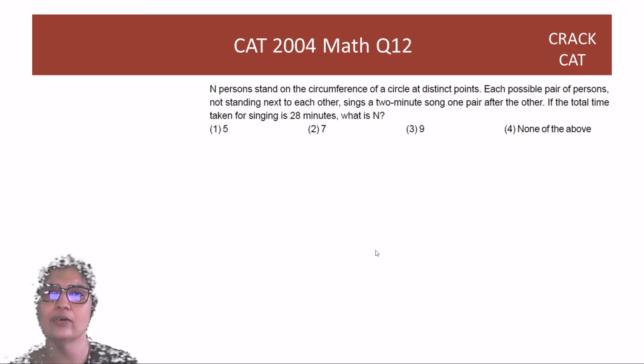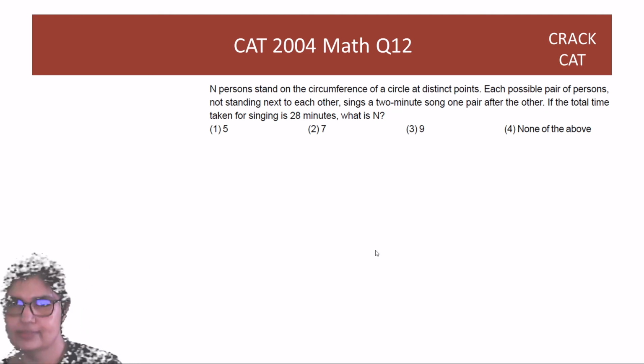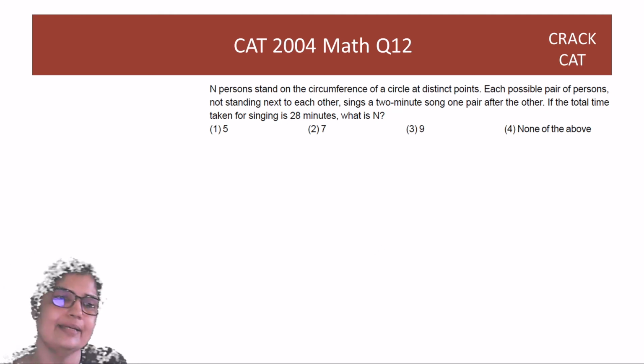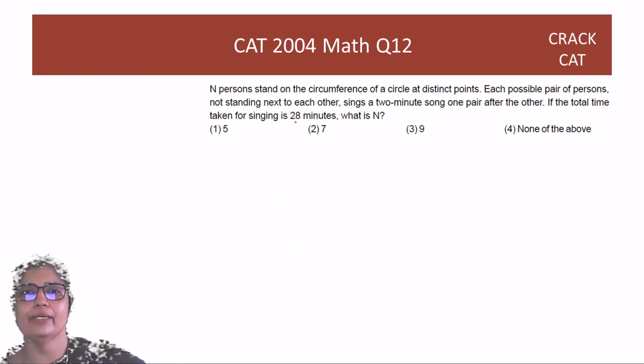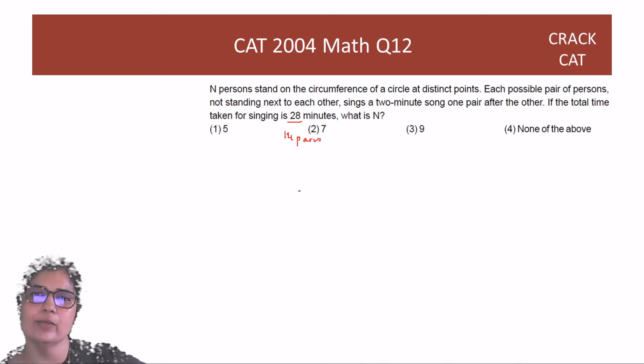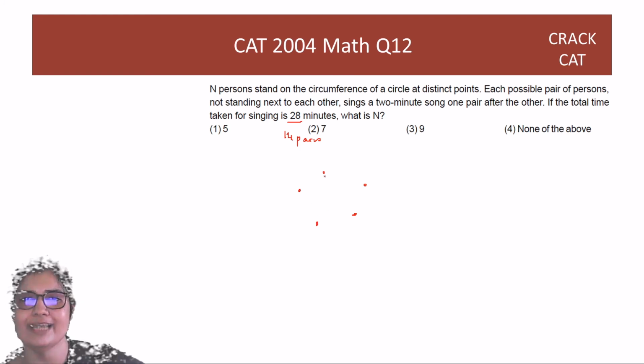N persons stand on the circumference of a circle at distinct points. Each possible pair of persons not standing next to each other sings a 2-minute song. Total time taken is 28 minutes, which means that the number of such pairs possible are 14 pairs. So cat में questions आए हैं कि if you have n points, how many diagonals can you draw? That's what it's saying. If I can't sing with the person next to me, that means I can only sing diagonally. So how many diagonals can you form with n people on a circumference?